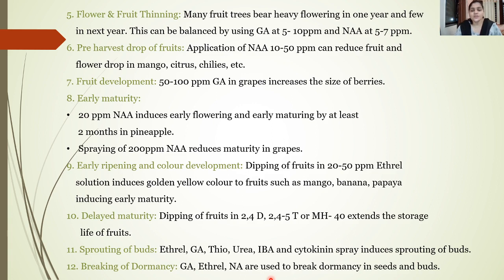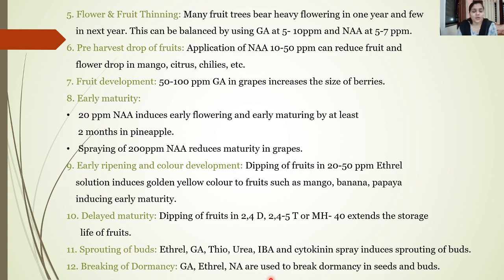Many times what we see is that the flowers are lost, or they are dropped before fruiting. To avoid this, NAA at a rate of 10 to 50 ppm can be applied. Then another important role is seen in fruit development. In case of fruit development, 50 to 100 ppm of gibberellic acid, especially in grapes, increases the size of the berries. So the size of the grapes can be increased with the help of gibberellic acid.